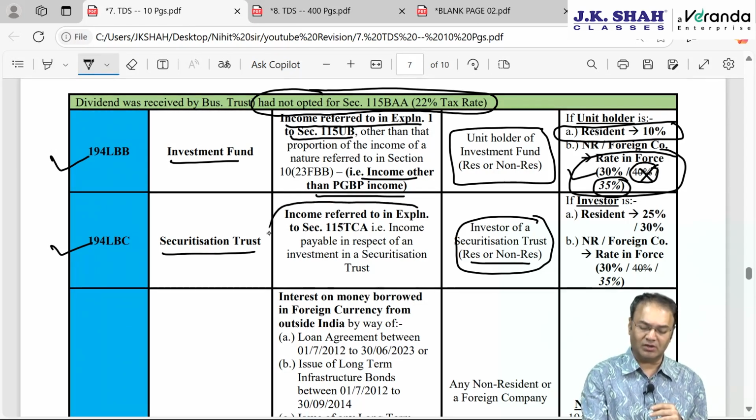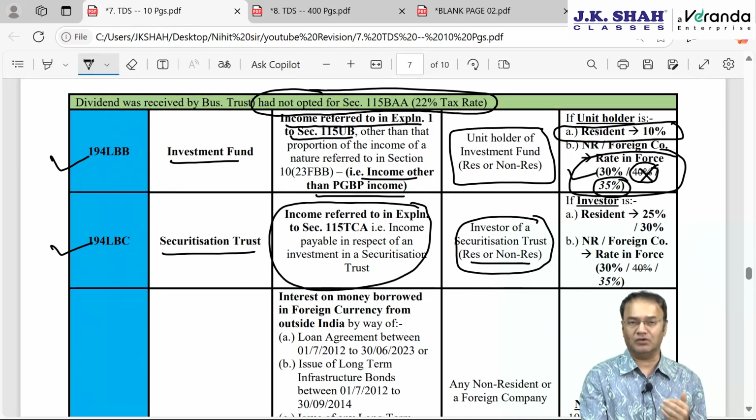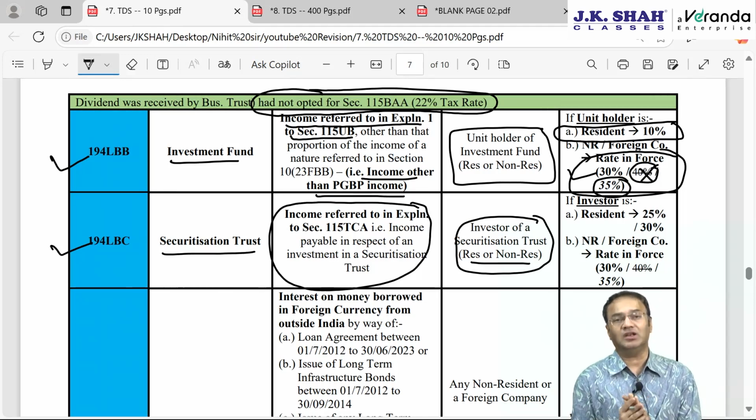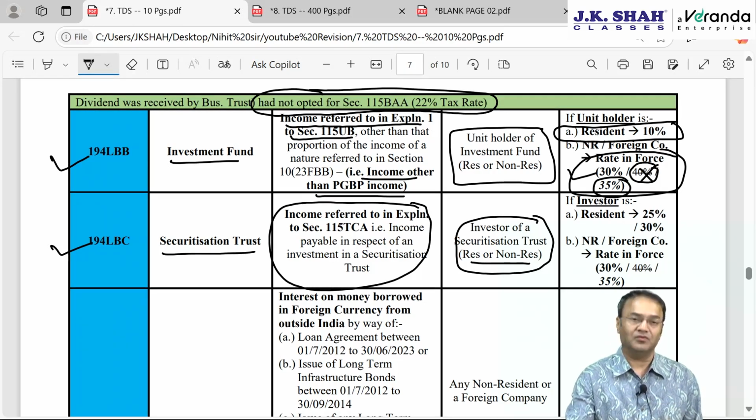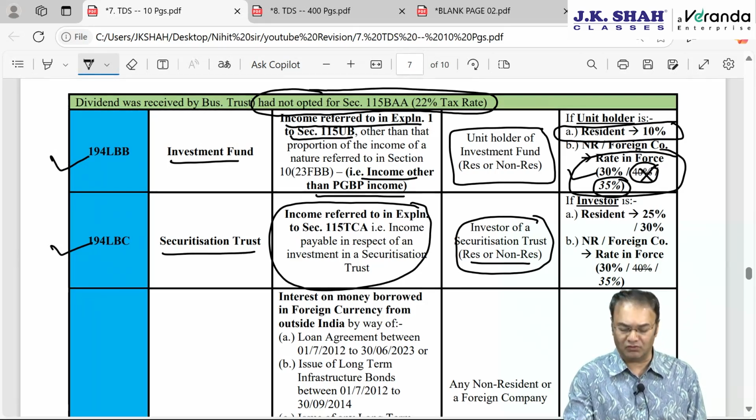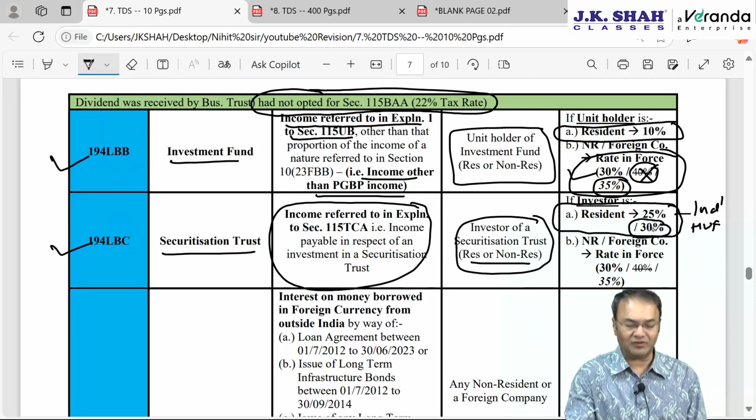So whatever income they distribute to unit holder or investor, everything will be taxable in the hands of investor. If investor is resident, then TDS rate will depend upon whether investor is individual, HUF, or other than individual, HUF. If resident, then 25% and 30%: 25% if individual or HUF, and if other than individual, HUF, then 30%.